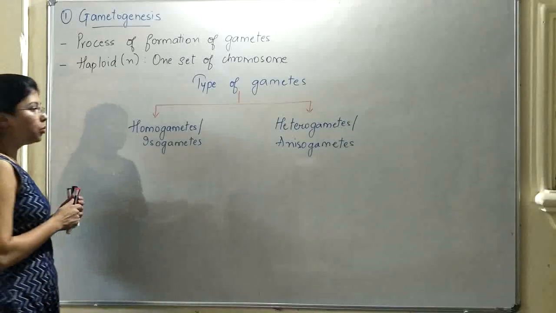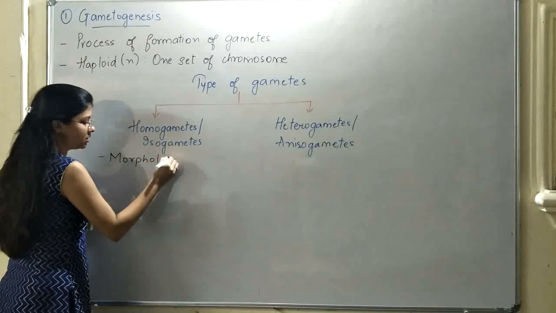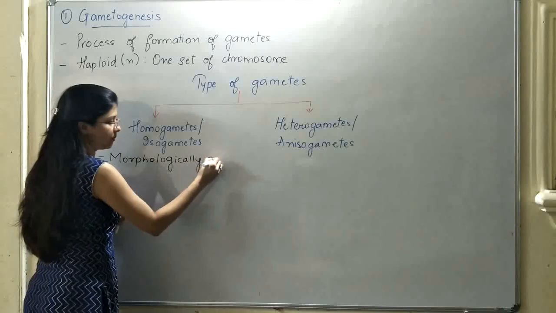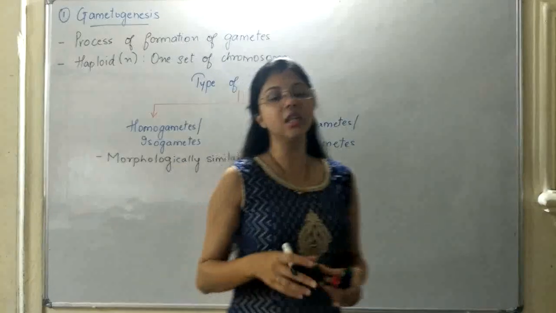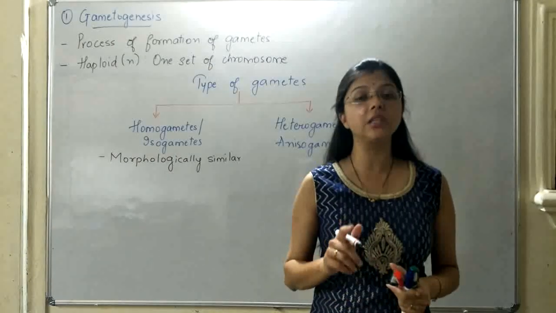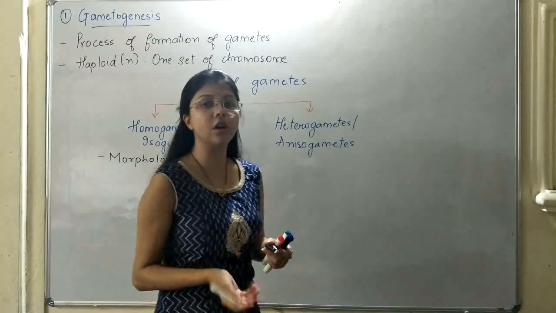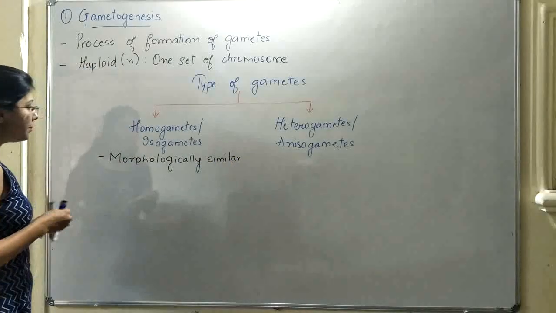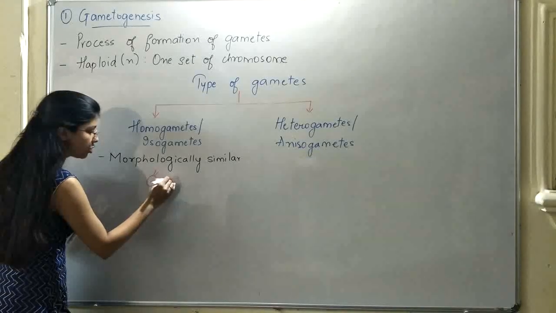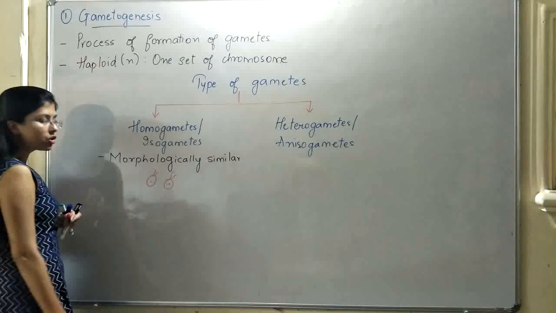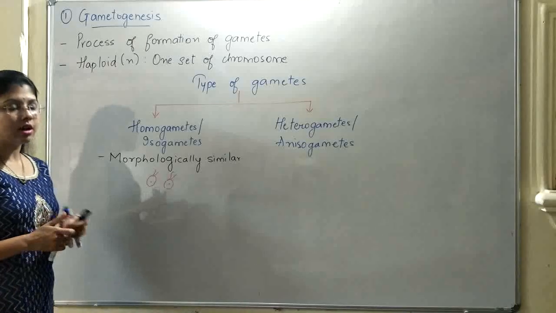Homogametes or isogametes are those types of gametes which are morphologically similar. What do you mean by morphologically similar? Appearance wise, the male as well as the female gamete will be similar. It will be difficult to distinguish which is the female gamete and which is the male gamete. You will see that they are almost similar in size. You cannot say which one is the male gamete or the female gamete.